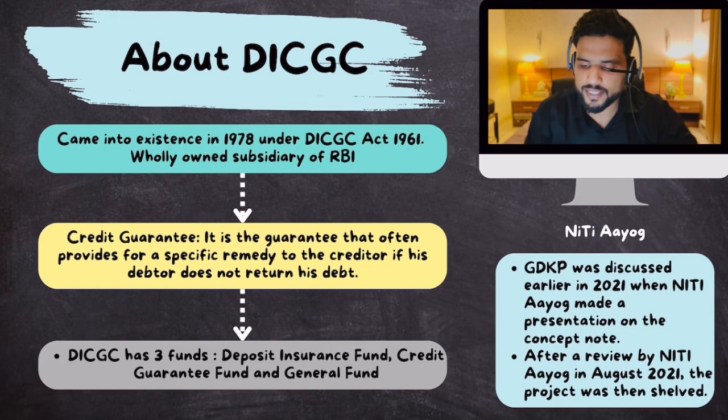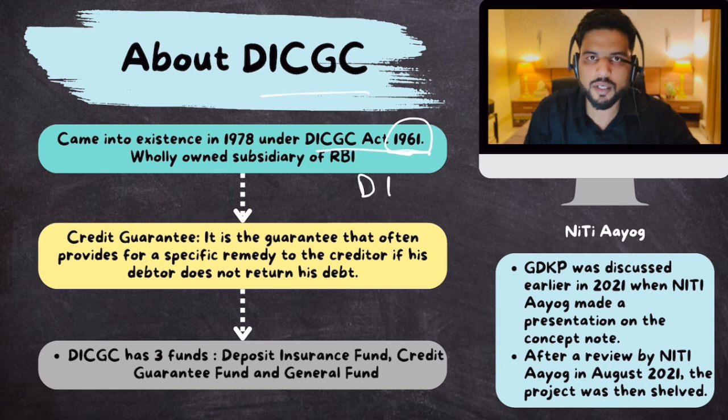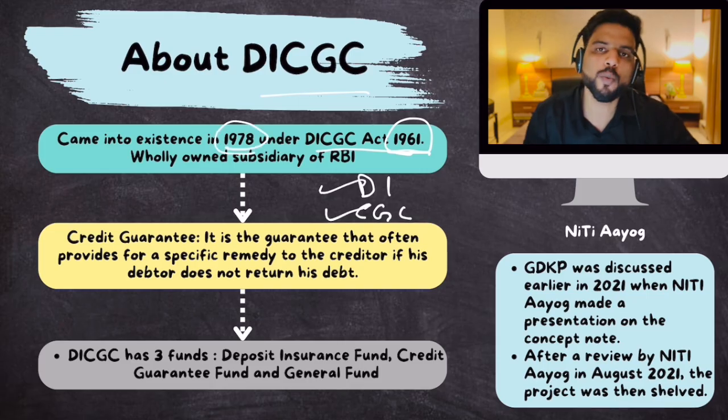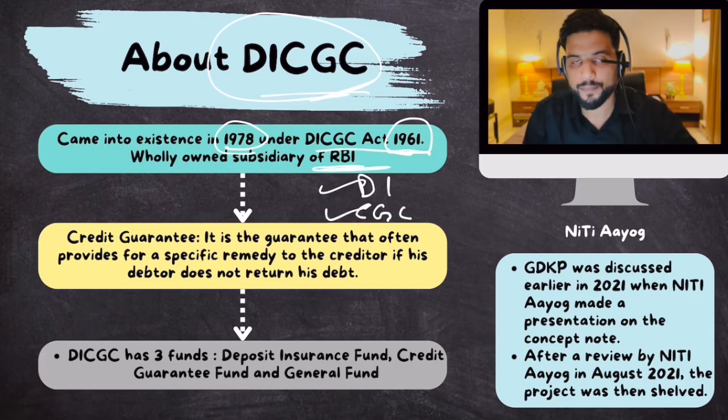So what is DICGC? DICGC, as I've told you, was formed under the DICGC Act of 1961. Now in 1961, two organizations were established: Deposit Insurance Limited and Credit Guarantee Corporation Limited. In 1978, these two organizations were merged together and DICGC was born. Remember, it is completely owned by RBI.